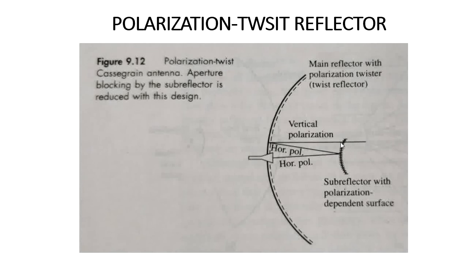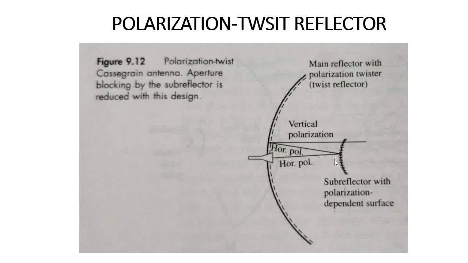The subreflector is designed as horizontal grating wires in order to change the angle of the incident radiation from the feed.